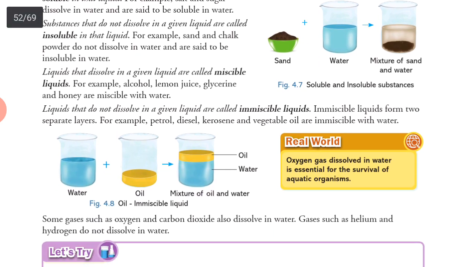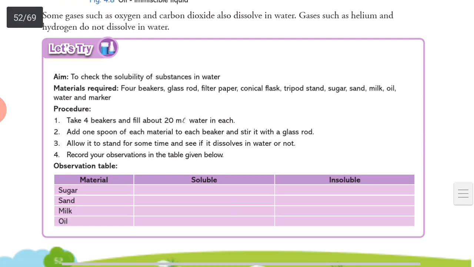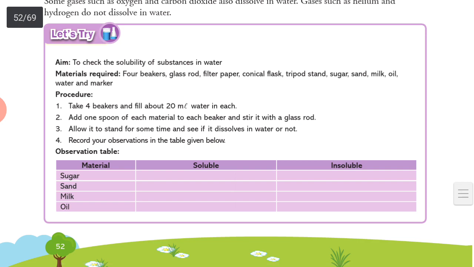Okay, you can see water plus oil, immiscible. If you add water and milk, water plus milk, then it will be a miscible solution. Some gases such as oxygen and carbon dioxide also dissolve in water. Gases such as helium and hydrogen that do not dissolve in water, okay, they will be immiscible. Okay, so you can do this activity at your home to check the solubility of the substance.